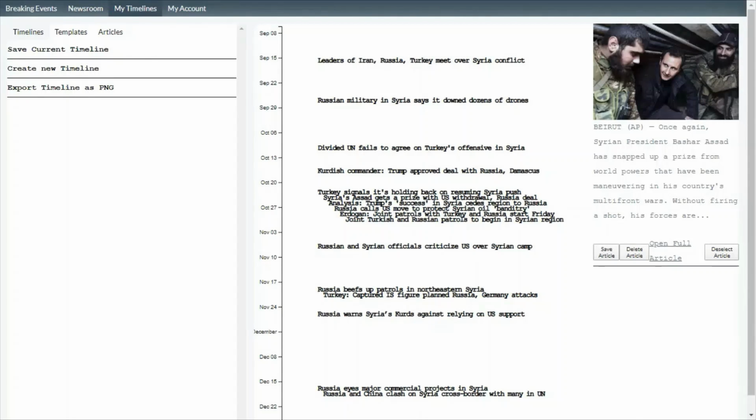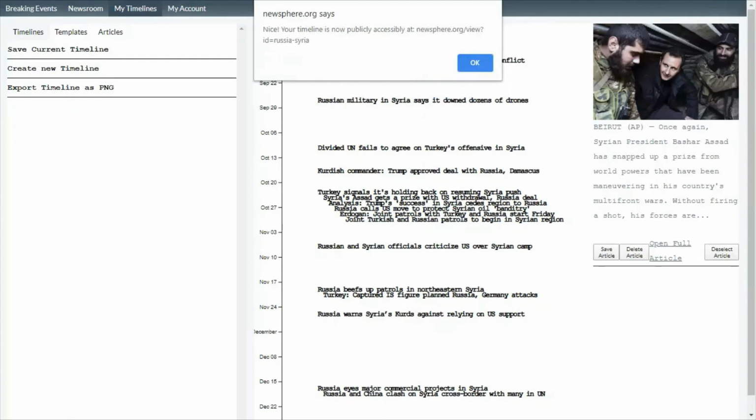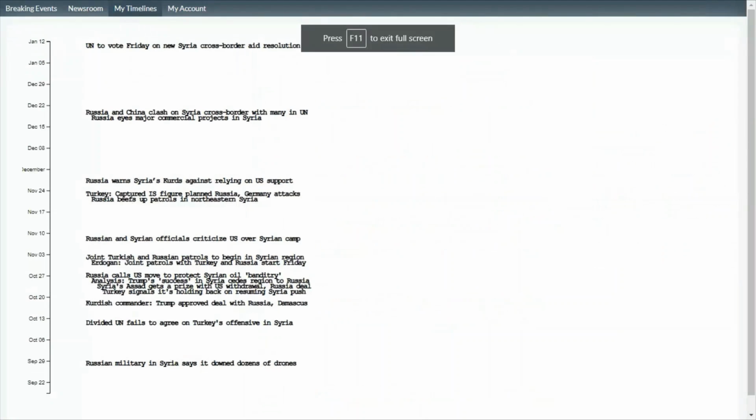So you just click here, Save Current Timeline, and then you just enter in a name. So you can say Russia. And here we have that publicly accessible timeline. The functionality works exactly the same as before. Because it's an open URL, anybody can get to it.